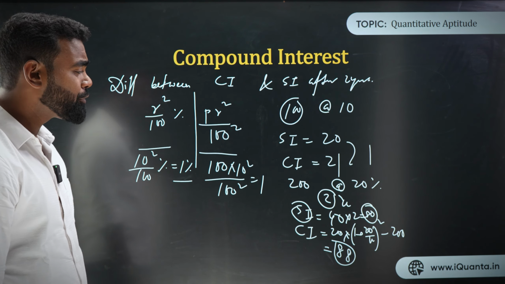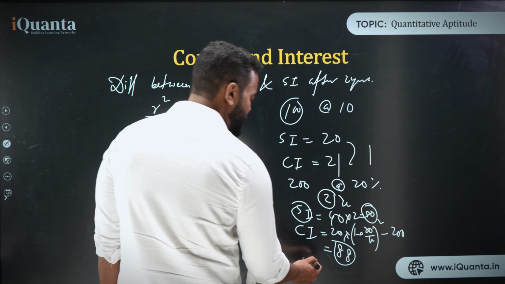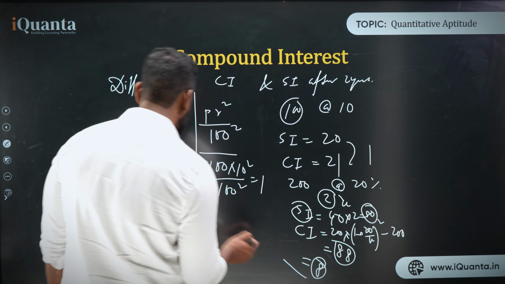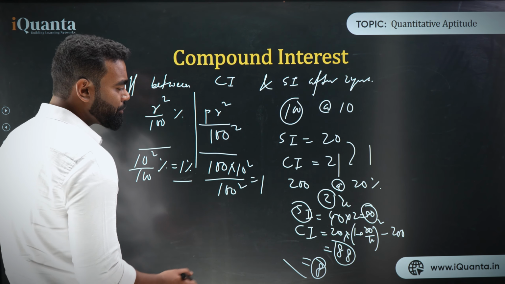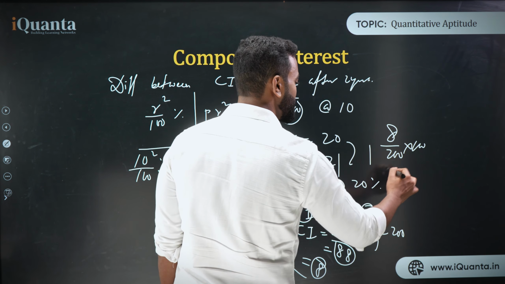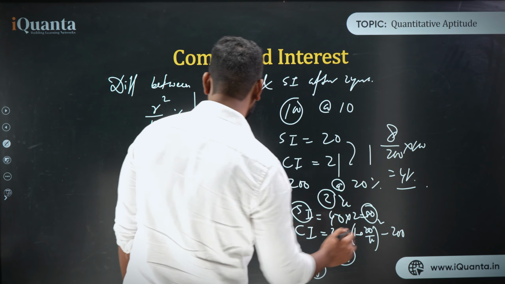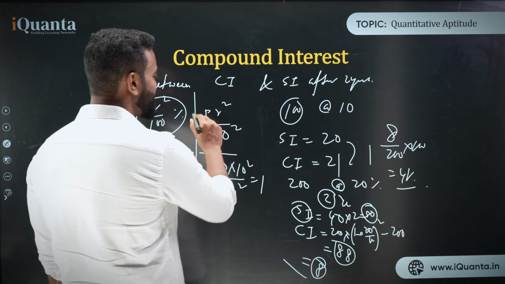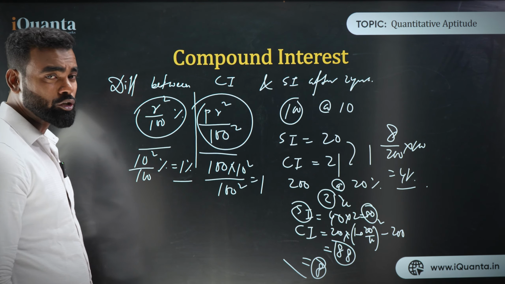Yes. So what is the difference? The difference is 8. Now check with this formula. So 8 is the difference, and 8 out of how much? 8 out of 200 into 100, which is the same as 4%, right? So I need to see whether I am getting 4% or 8 rupees also. Both are correct or not, right?